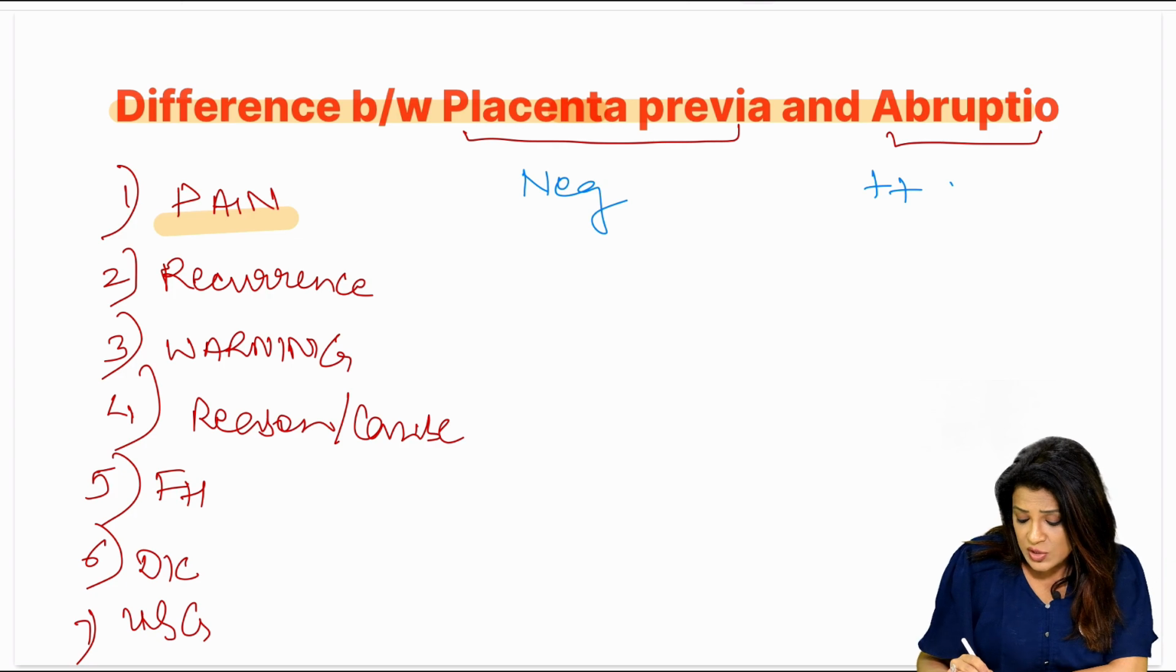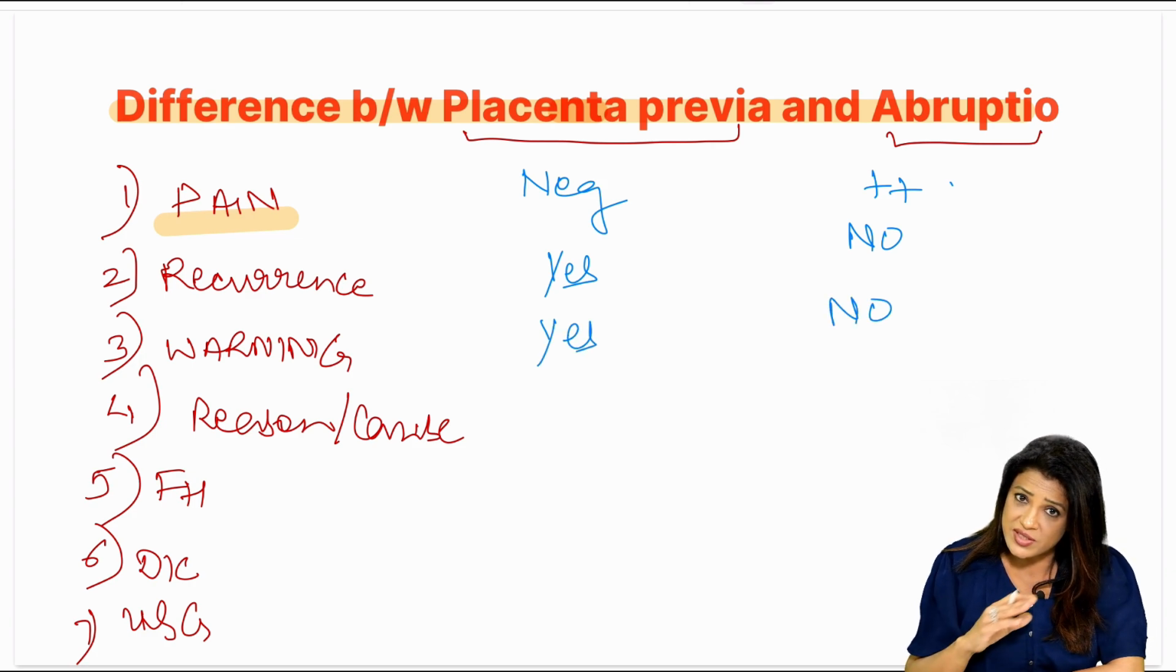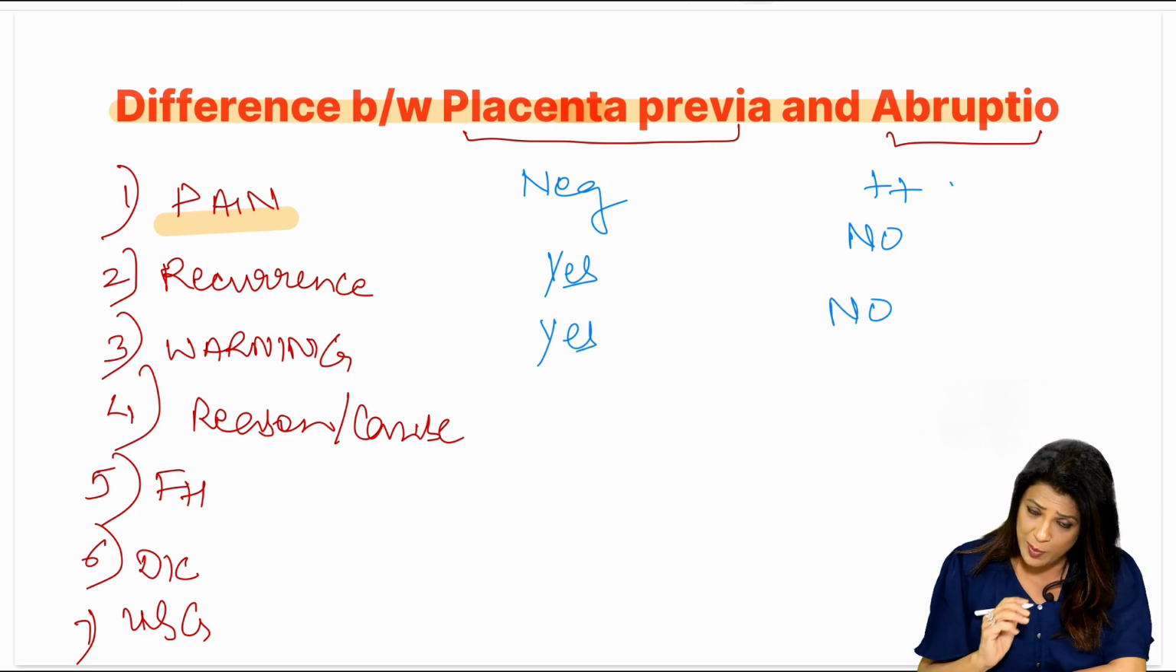Recurrence of bleeding: yes, there is recurrence in placenta previa. There is no recurrence in abruption. Warning hemorrhage: yes, it is there in placenta previa, but in abruption there is no warning hemorrhage. It just suddenly happens and it has to be managed.